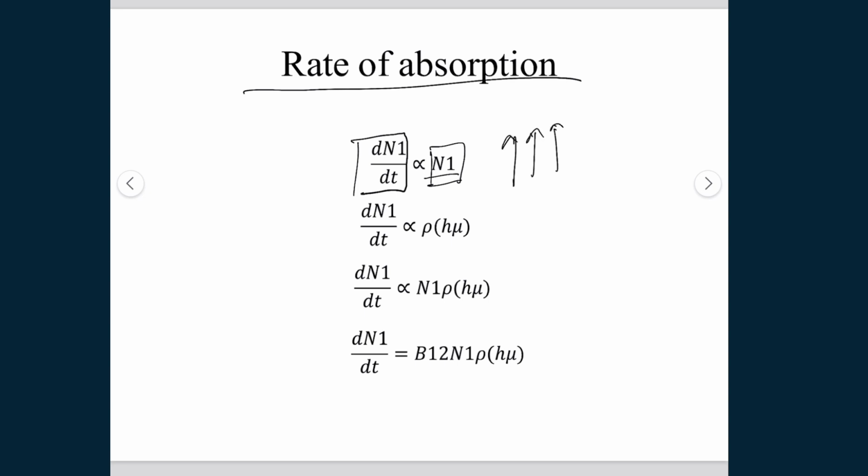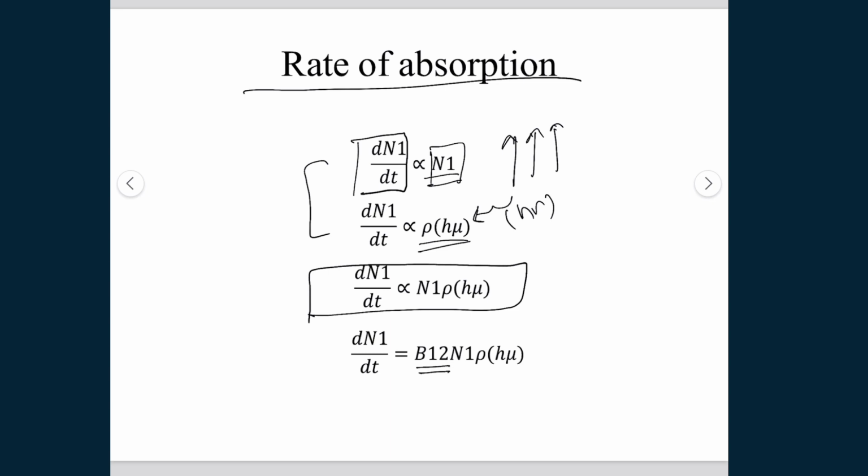It also depends on the density of incoming photons of energy hν. When we equate these, we get this equation with the proportionality constant B12, which is the absorption coefficient, also known as Einstein coefficient B12.